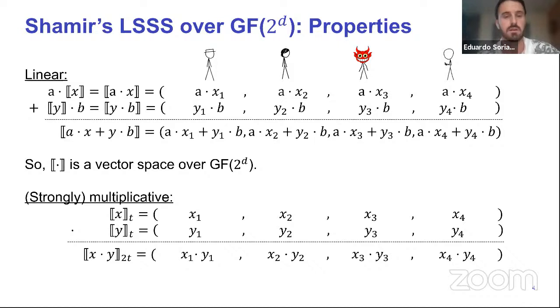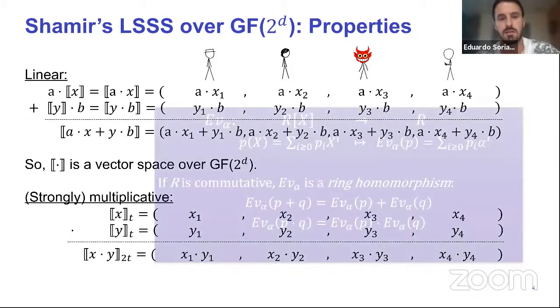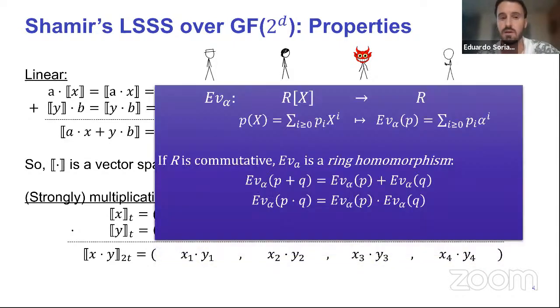And crucially, the reason why both of these very nice properties hold is that evaluation of a polynomial at some designated point alpha is a ring homomorphism. So it's the same thing to sum polynomials and evaluate them afterwards, or to evaluate them and then sum them, and the same thing for multiplication. This is why all of these properties work.